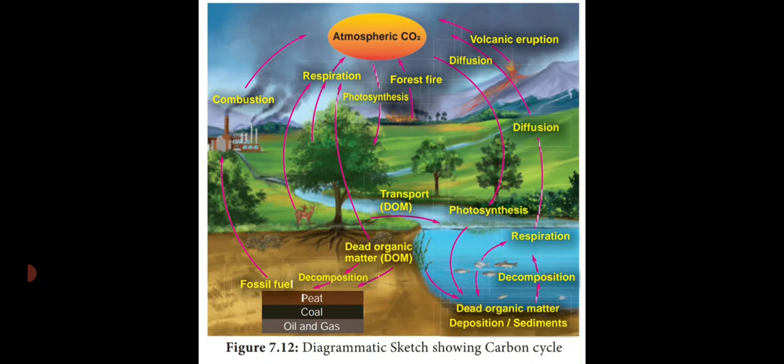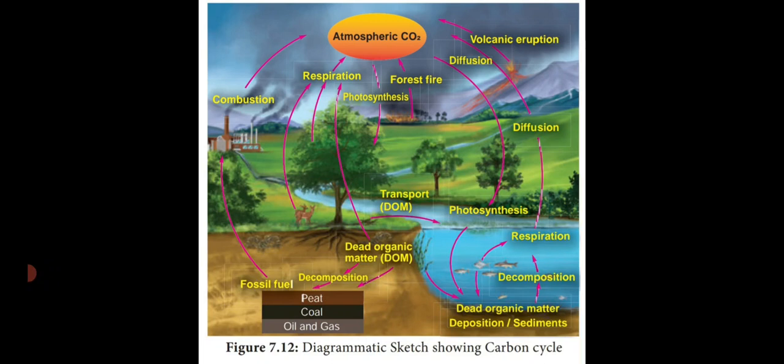They have given the different regions of the earth: land region, pond region, and also the earth level below the ground level is shown in the diagram. So first of all, trees in the land region are absorbing the atmospheric carbon dioxide at the time of photosynthesis. Then they liberate the oxygen. So this oxygen is absorbed by plants and animals and they liberate the carbon dioxide.